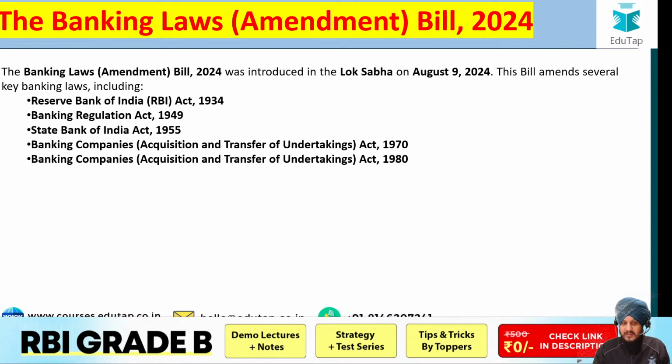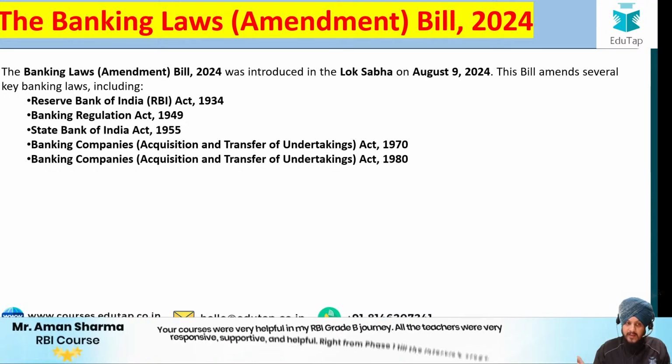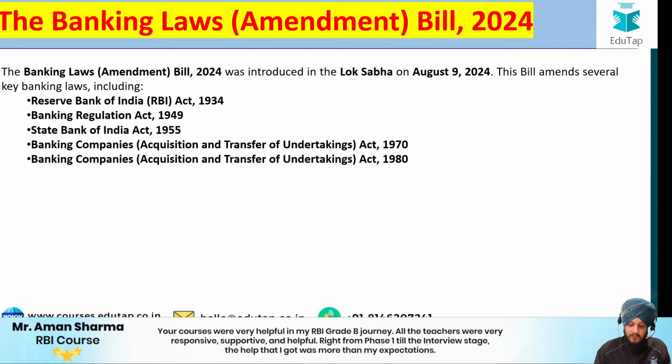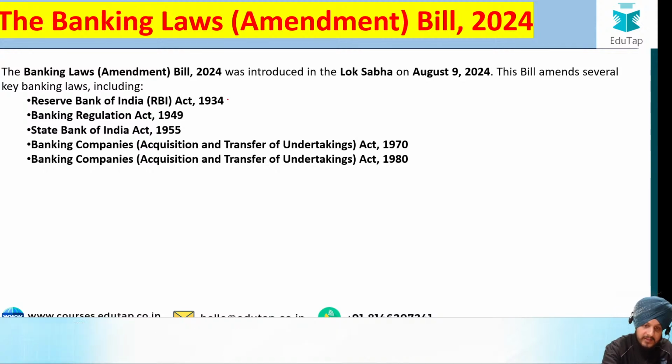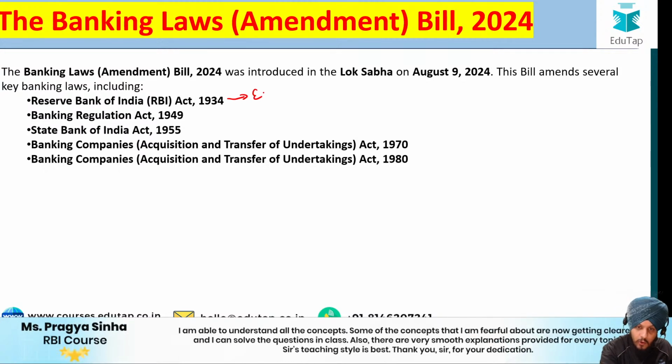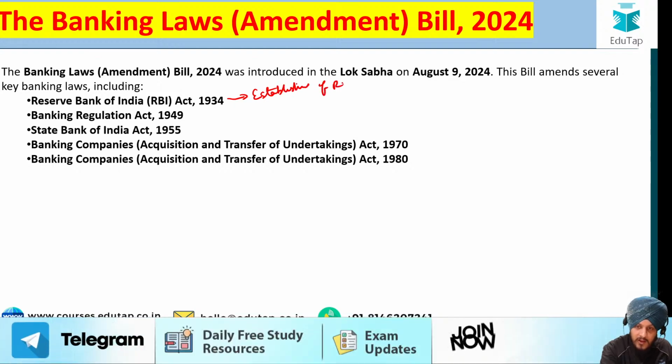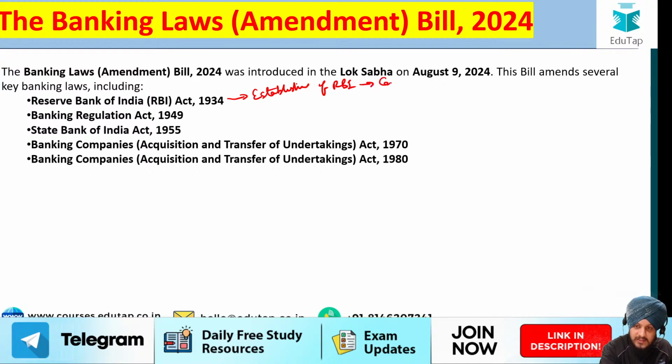It has targeted certain provisions, for example, the RBI Act 1934. We know what the RBI Act 1934 is. Basically this act talks about the establishment of RBI as the Central Bank of India. Fine, that is the first thing.